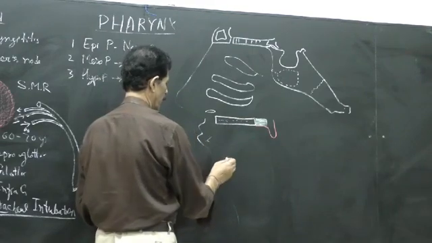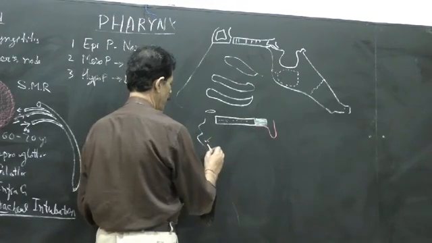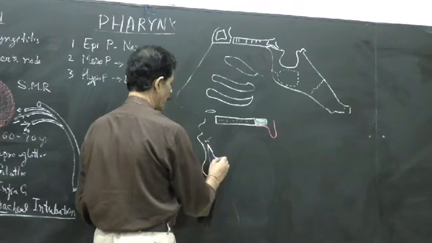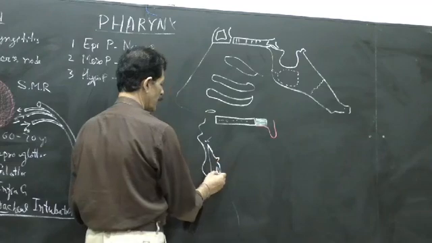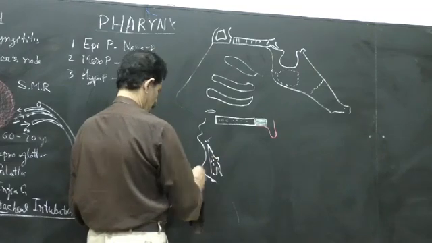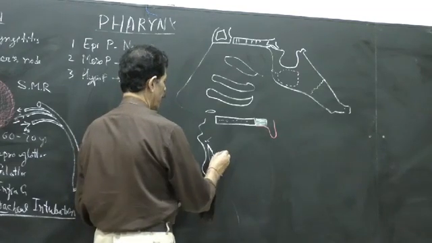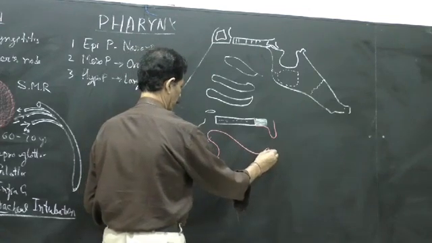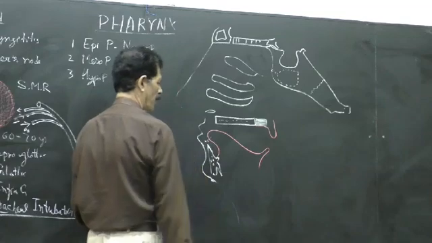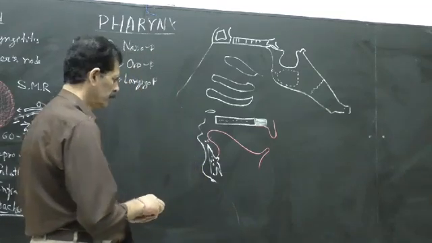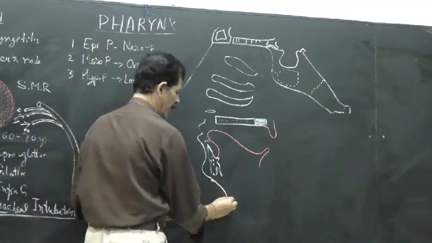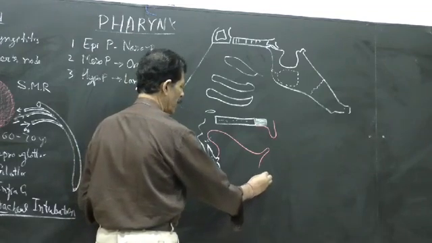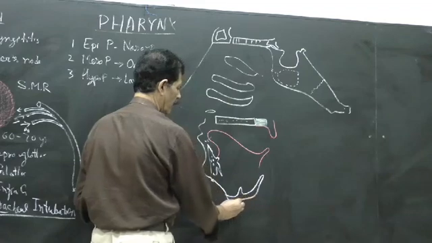Here is the mandible in cut section with superior and inferior genial tubercles. And here lies in the floor of the oral cavity the tongue. So the posterior most part is the epiglottis. Below here lies the body of the hyoid bone, lesser cornu, and the greater cornu.